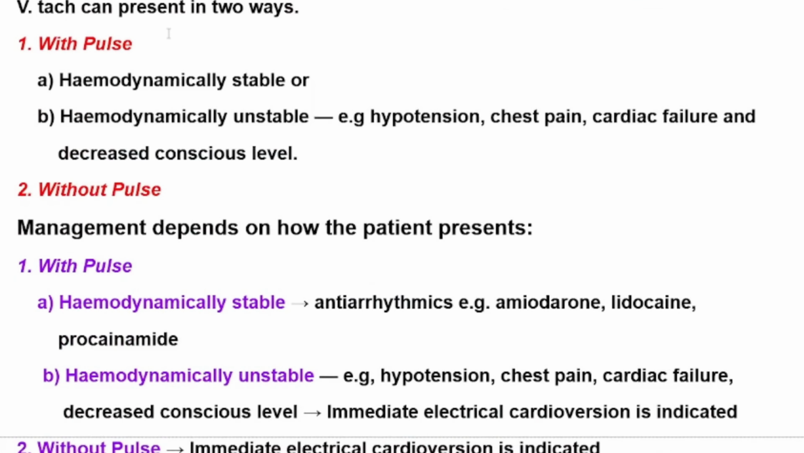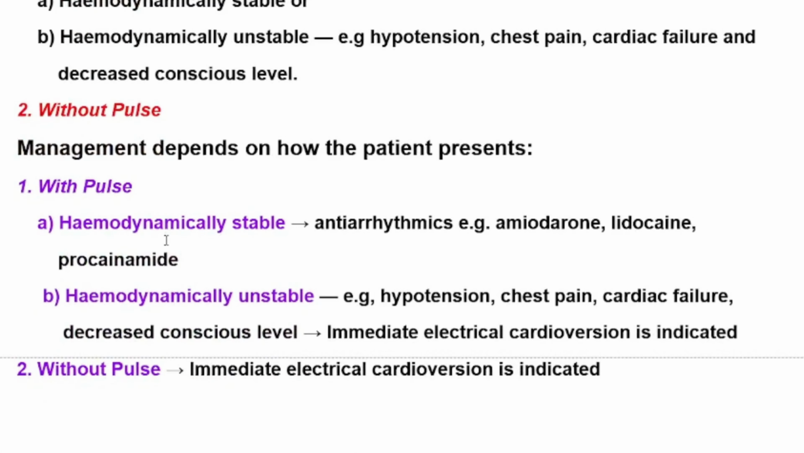Ventricular tachycardia can present in two ways. With pulse, we can detect the patient's pulse, and the patient is hemodynamically stable or hemodynamically unstable. For example, the patient has hypotension, chest pain, cardiac failure, and decreased conscious level. And without pulse, the patient's pulse is not detectable.